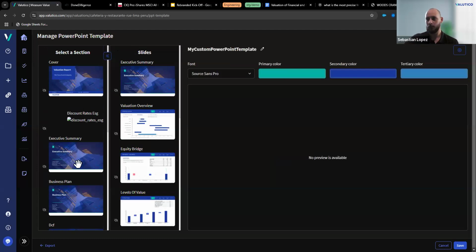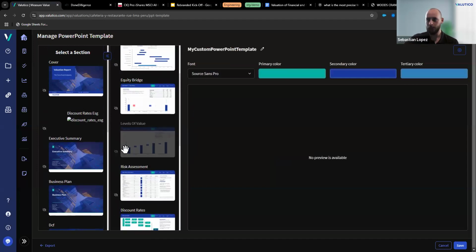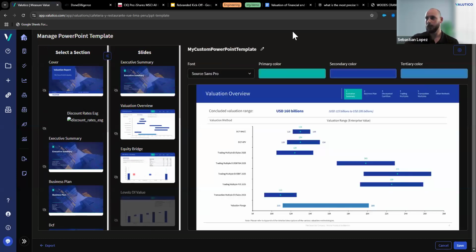So if I select Executive Summary, you're going to see all the slides that I have in that section. You can move the slides around. Okay. If you do not want to show any of the slides, you can also hide them. And basically, if you select any of them, you're going to see a quick preview here. Now, on the right-hand side, of course, you can rename the template. You can give the name of the template whatever you want.